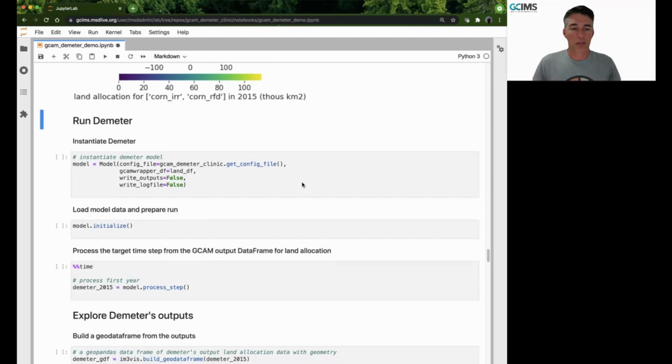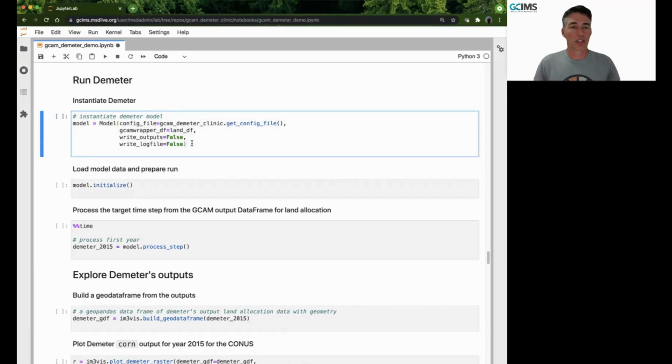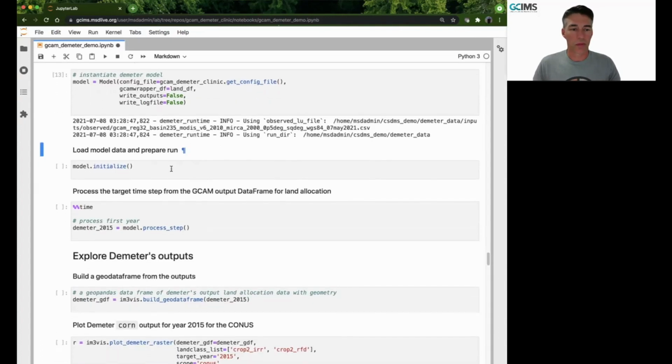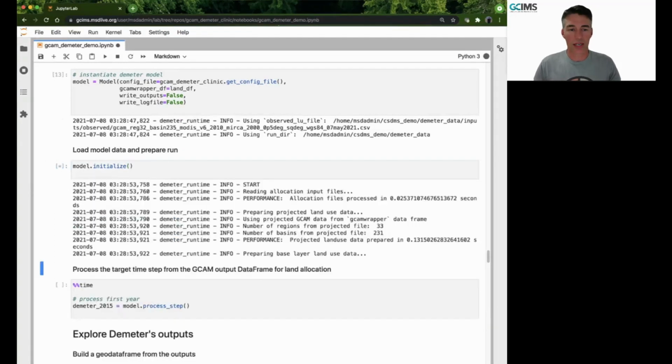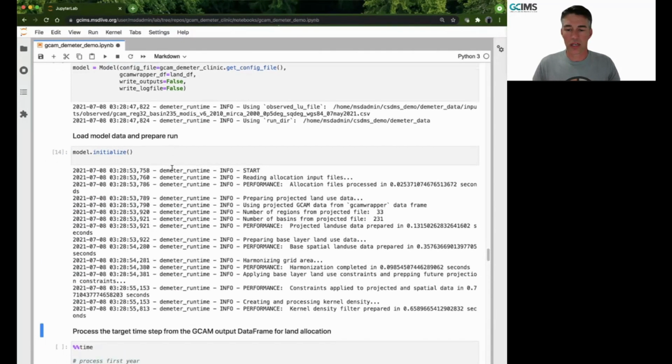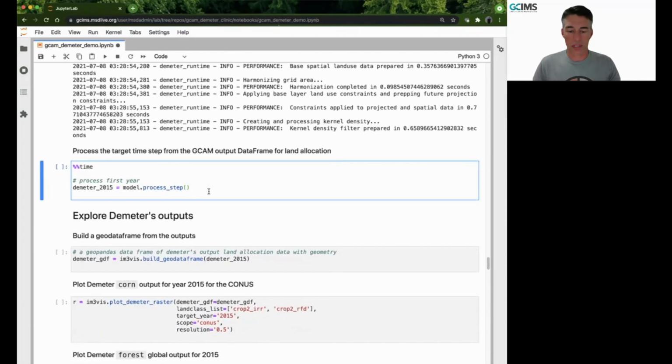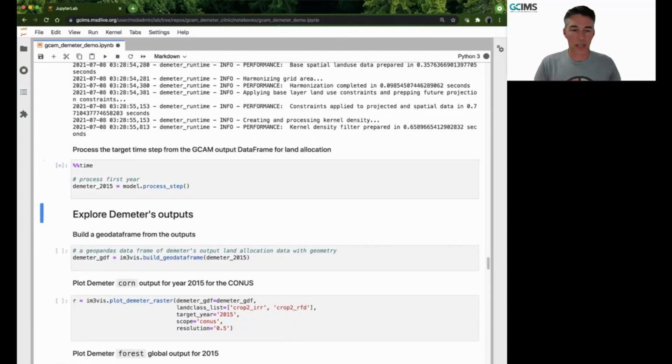And now I believe we're ready to run Demeter. So we have our GCAM 2015 step taken care of and the land allocation pulled from that specific run. Now we're going to pass that information to Demeter, which we've just instantiated. We are going to initialize Demeter and get it set up and ready to go. And now we're going to actually run process step, which runs the current time step of 2015.